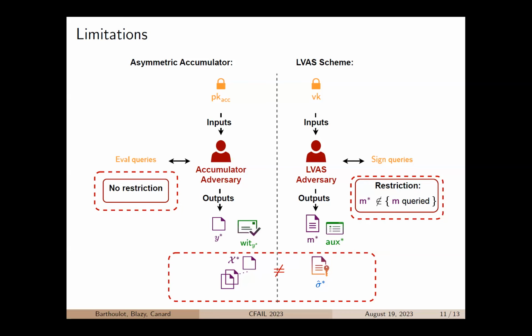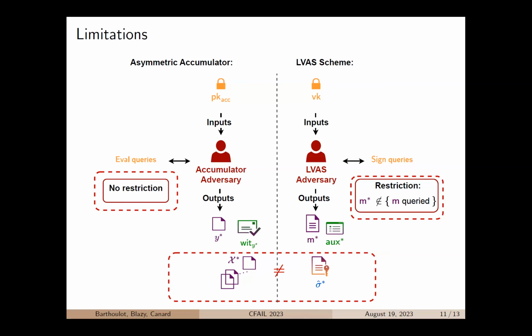For example, imagine that you want to build an LVAS adversary from an accumulator adversary, then how will this set X star here help you in forging an aggregate signature? And the question is working also the other way around. If you want to build an accumulator adversary from an LVAS adversary, how will this aggregate signature help you in finding a correct set? And unfortunately, we failed to answer these questions.